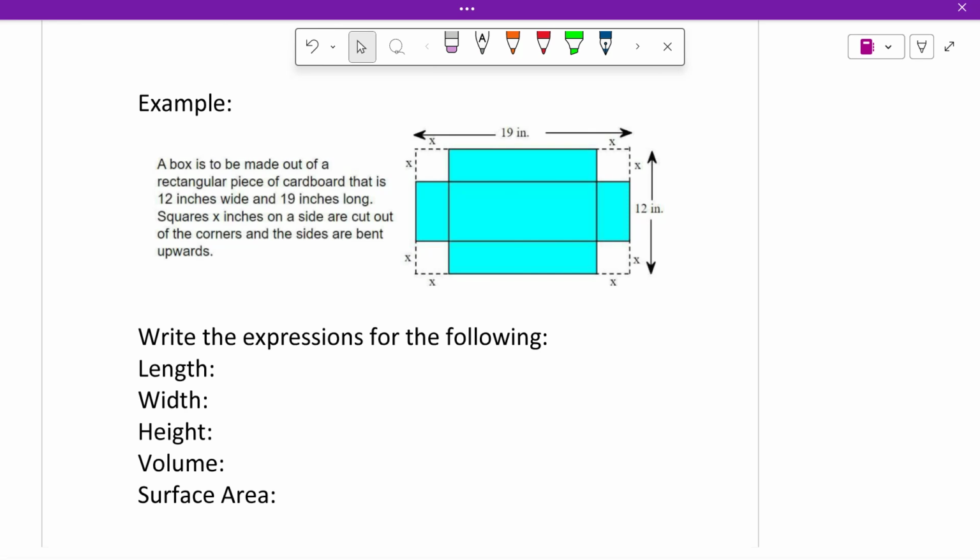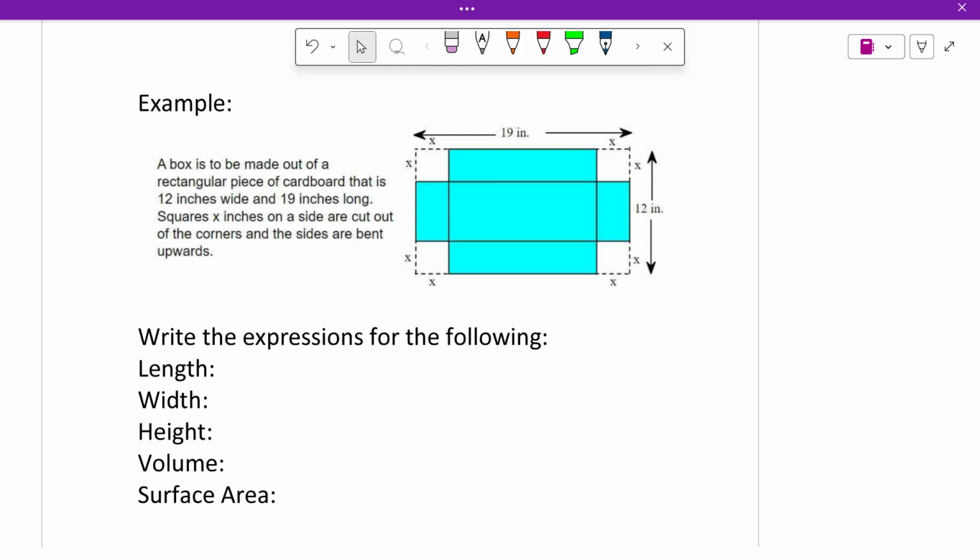A box can be made out of a rectangular piece of cardboard. So imagine this is a rectangular piece of cardboard. If I cut x amount off of each corner, and it's got to be a square, not a rectangle, but a square. Now, am I doing a perfect square on each corner and making them all the same? No, I'm not, but I'm going to be close.